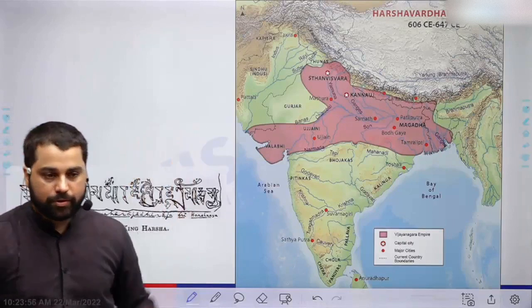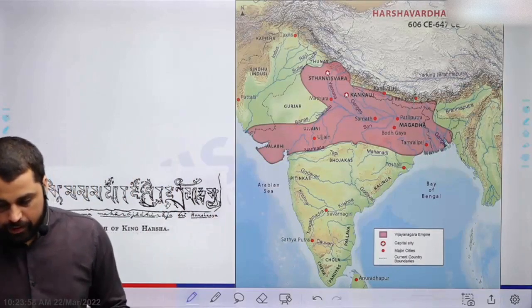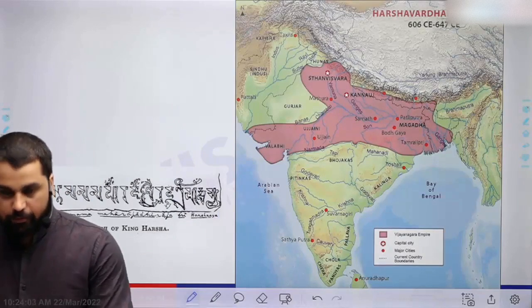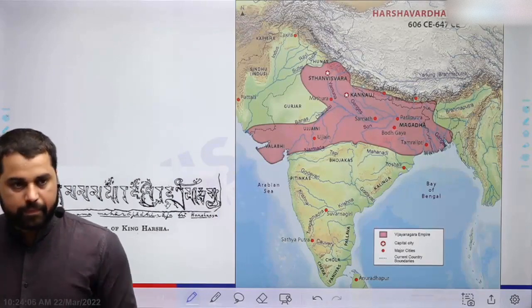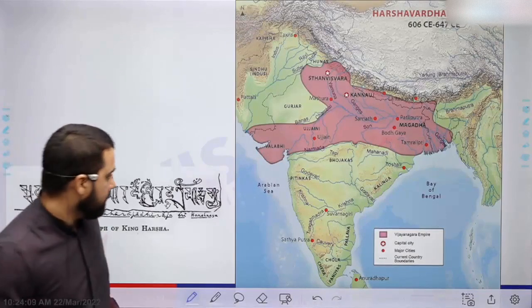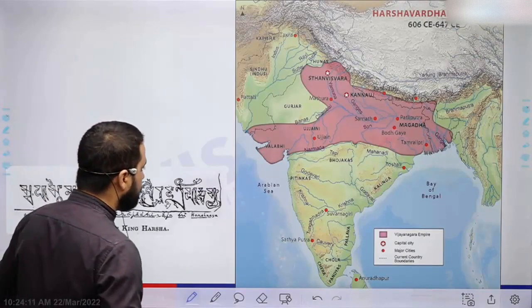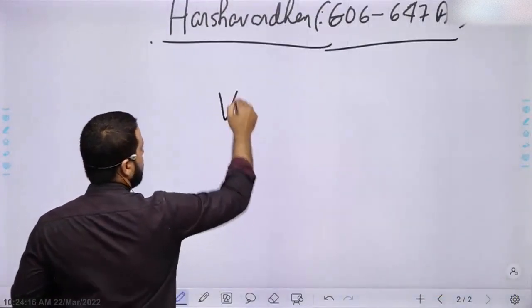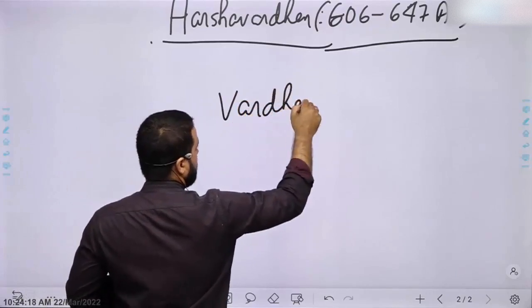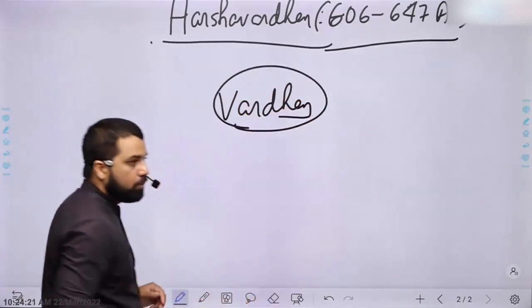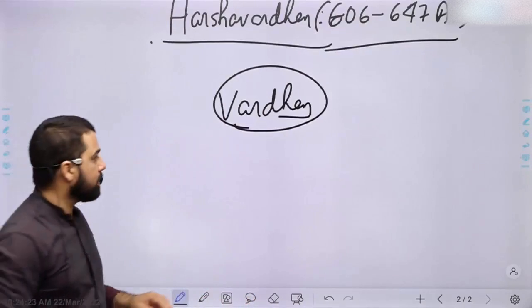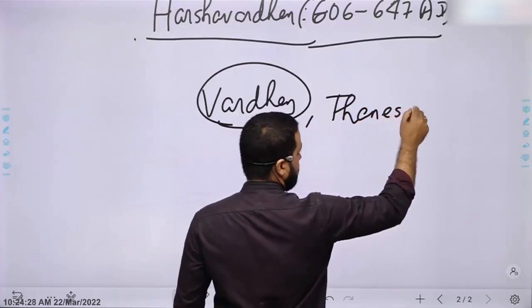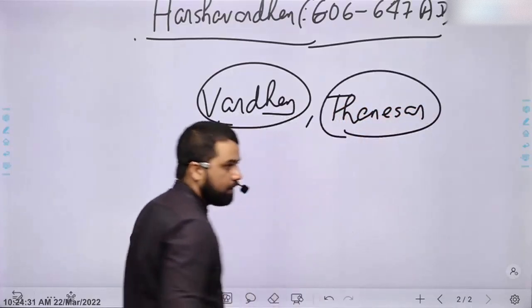Write down, Harsha belonged to the Vardhan dynasty, who ruled over Thanesar, which right now is part of Haryana.